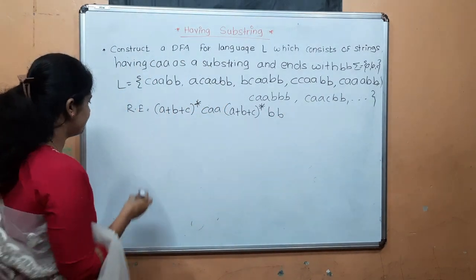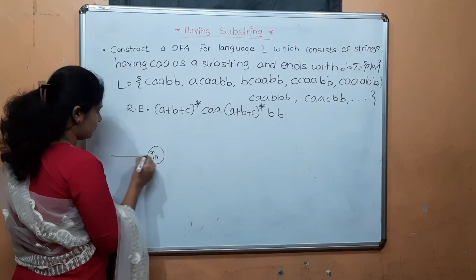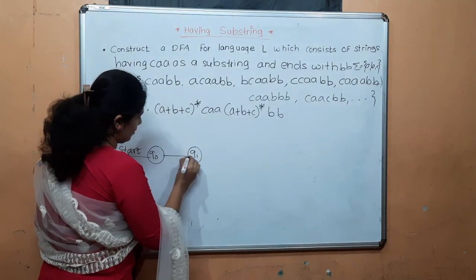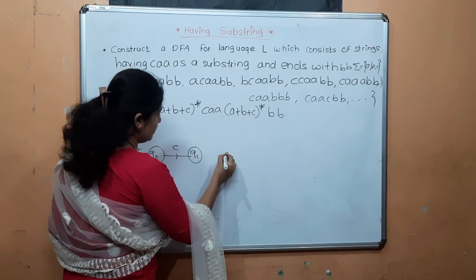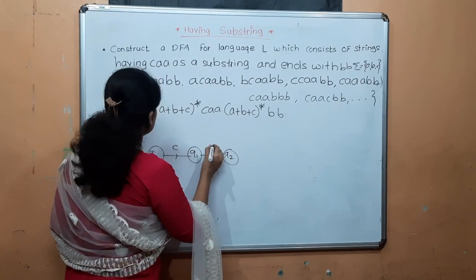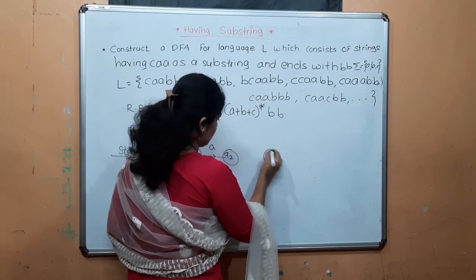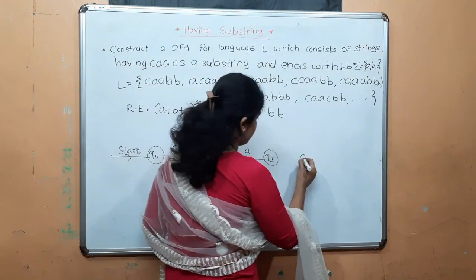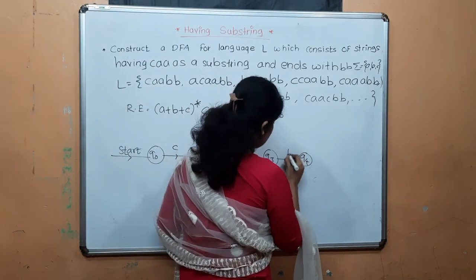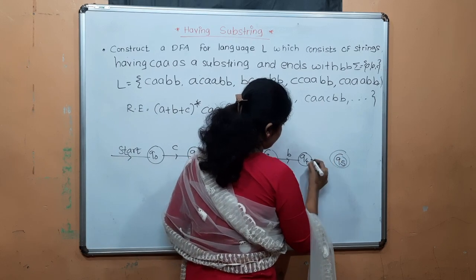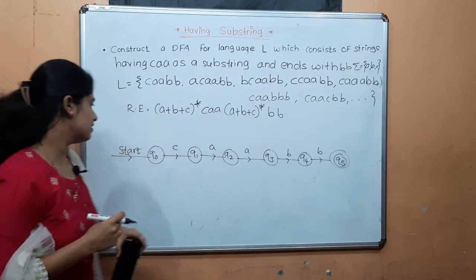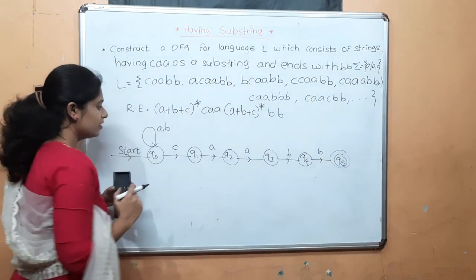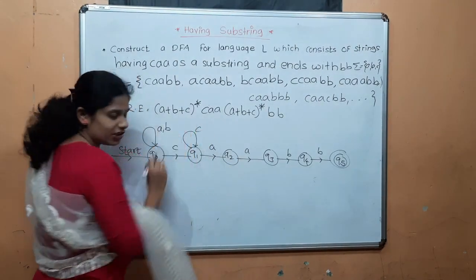Okay, now see. C, A, A. First having CAA, then B, B. See here, it can start with either A or B or C. C is already given. So after this C occurs, here we can give the self loop of C.